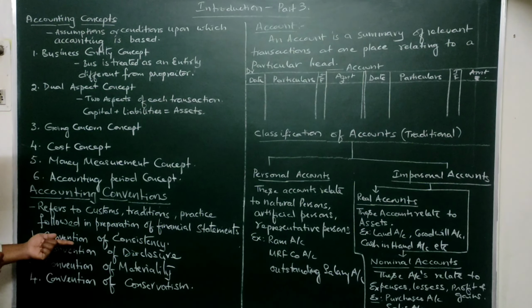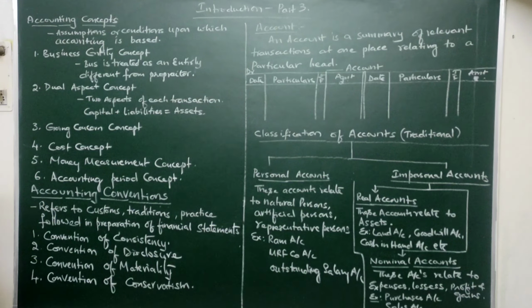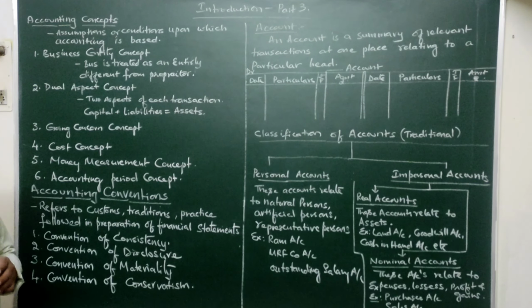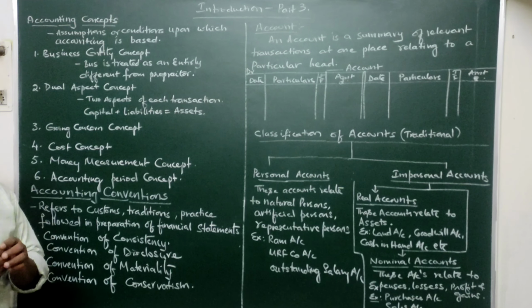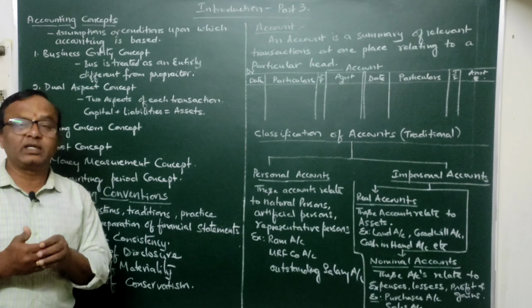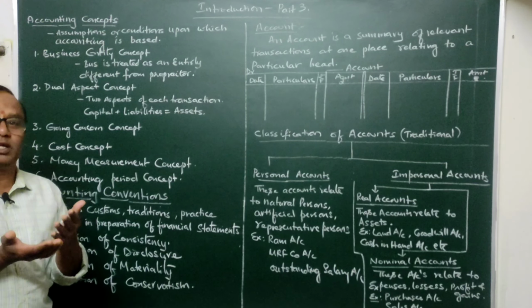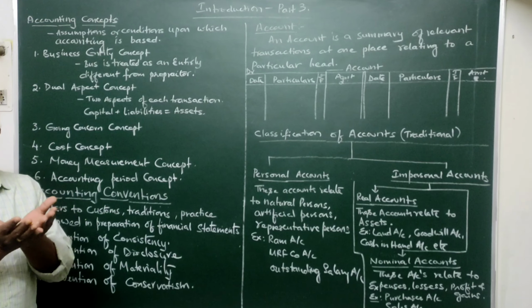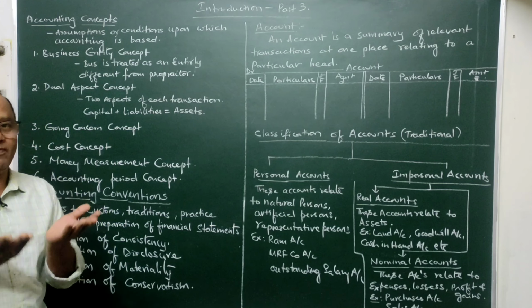Among these, the first one is the convention of consistency. Convention of consistency means the accounting methods and practices whatever we follow should remain consistent from one year to the other year. That means year after year, if the policies or methods which we adopt to maintain the books of accounts are consistent, we will reap some particular benefits. What benefits? We will be able to compare the performance of one year with that of the other year, because whenever there is comparability, we will know the performance of our business in a very effective manner.